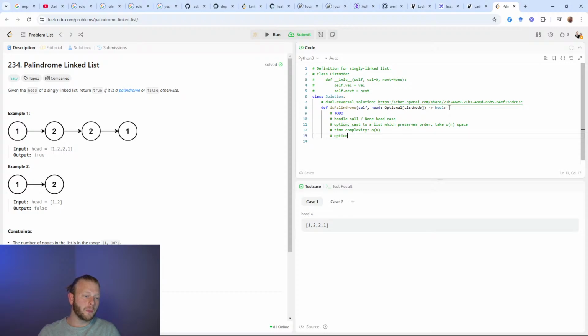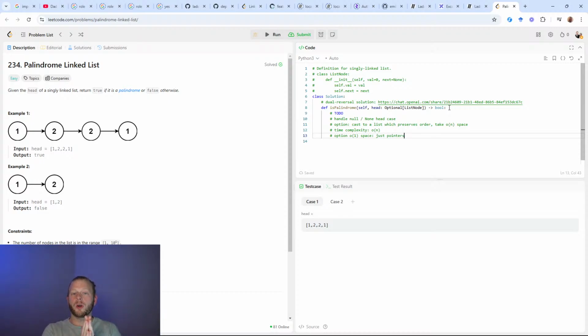So what about option two, O(1) space, just pointers? And so how might I just use pointers here? In the previous linked list problem to detect the cycle, we used fast and slow pointers. So if we continue that fast pointer all the way down to the end of the list, where does the slow pointer end up? Well, it ends up in the middle. Does that give me any advantage in this situation? The answer is yes. From that middle, if I could somehow traverse both ways from the middle, I would see the same value at every step.